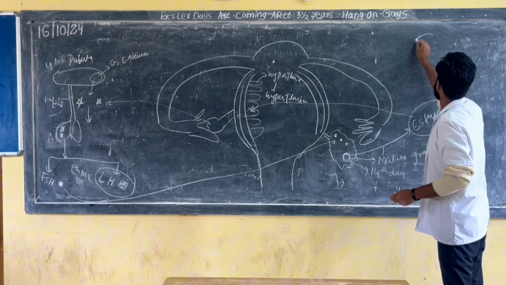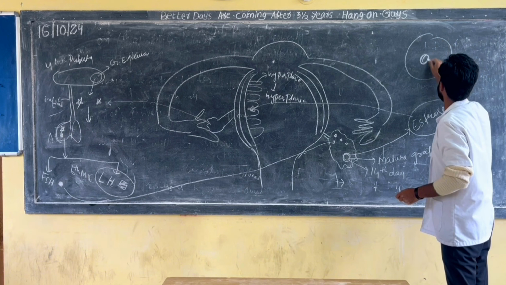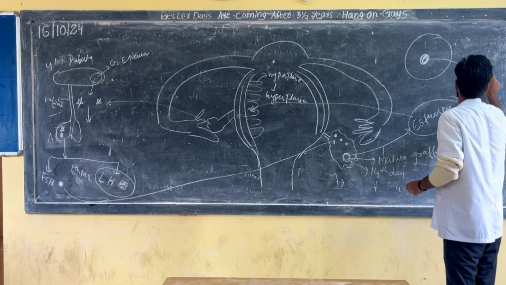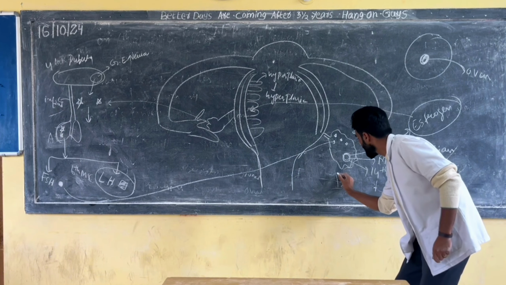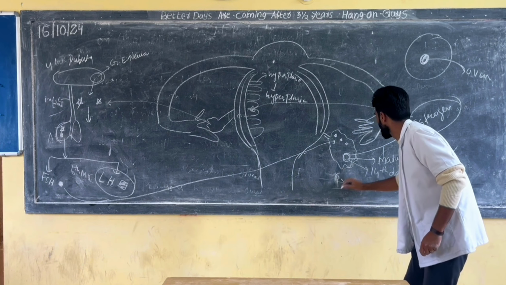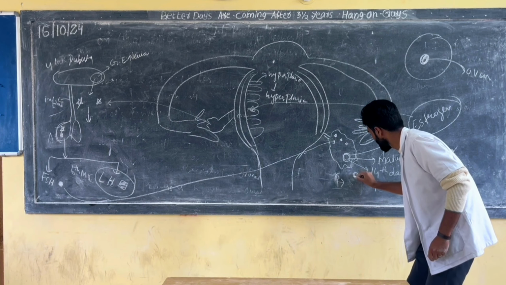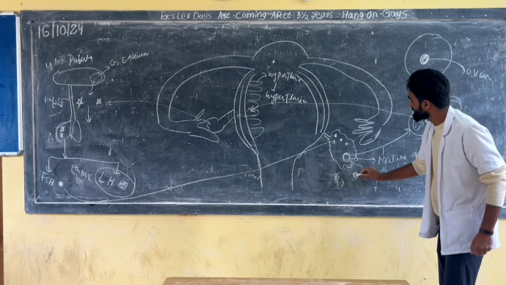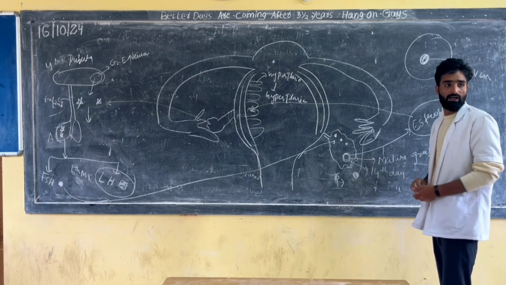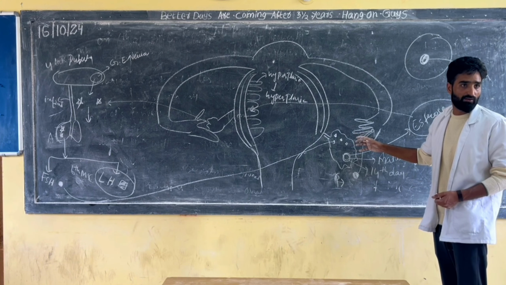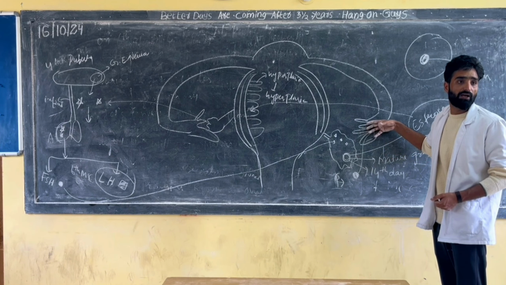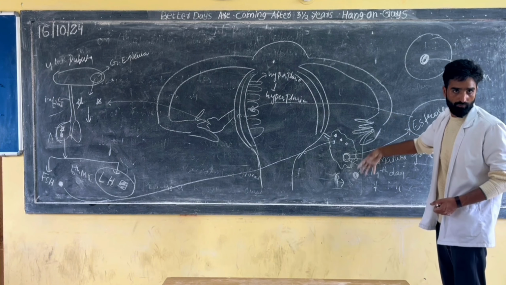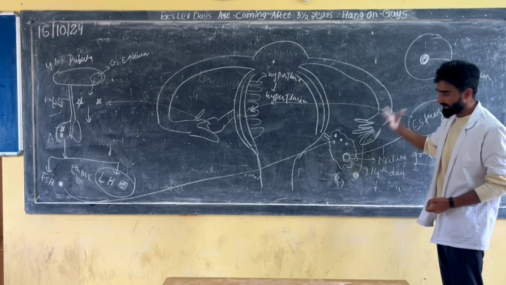Inside the Graafian follicle there is the female egg, I can say ovum. And it will be released. This ovum will be released, and this egg will be collected by the ovarian fimbriae of the fallopian tube. Clear? Nothing is there in our diagram.